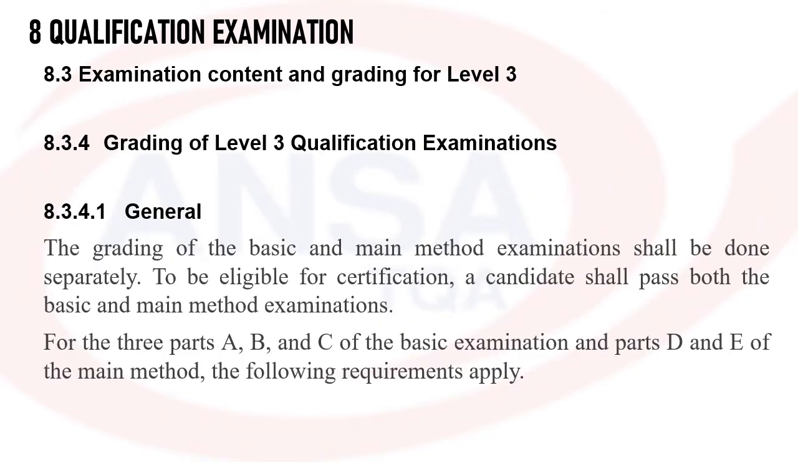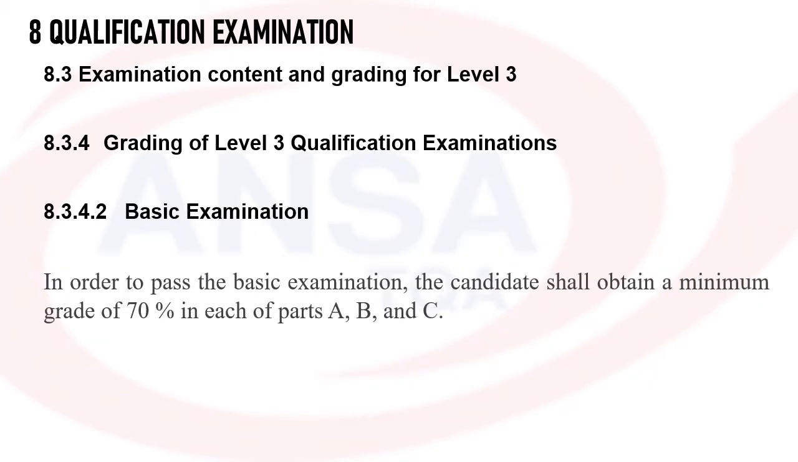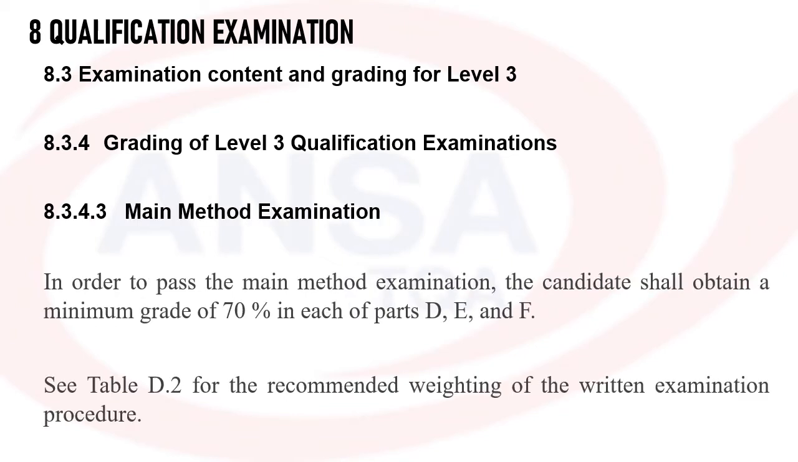Now comes grading, which has to be done separately for the 3 parts A, B and C, and for D, E and F. You need to score 70% in each part. It is mandatory to score 70% in each part to pass the basic examination. In the same way, you need to score 70% in each part of the main method examination, which is D, E and F.